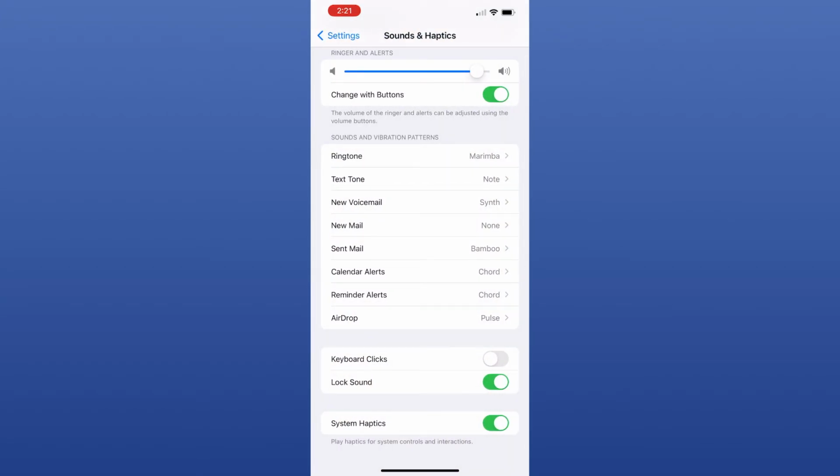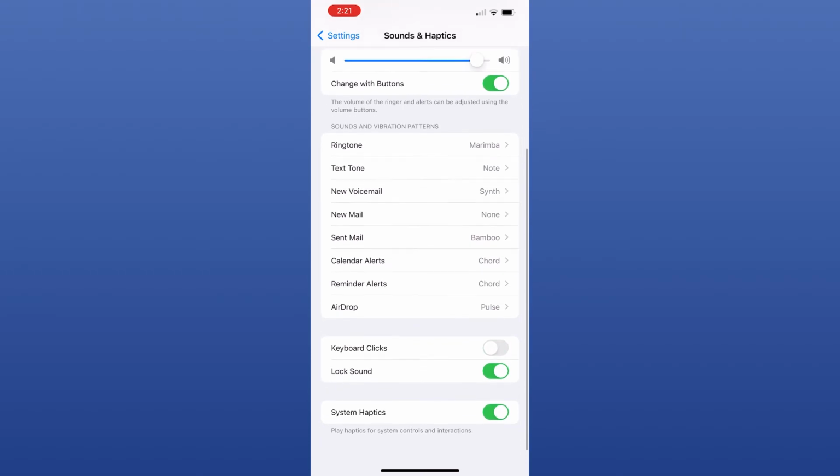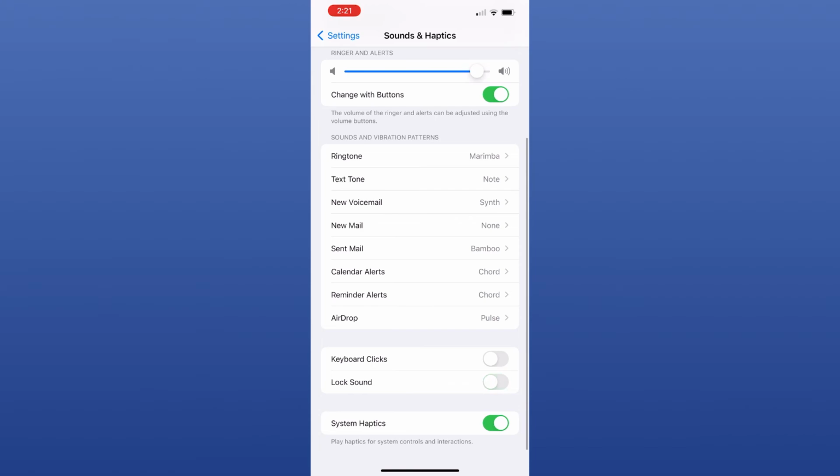If you want sound on keyboard click, then enable this option. You can enable sound for lock also.